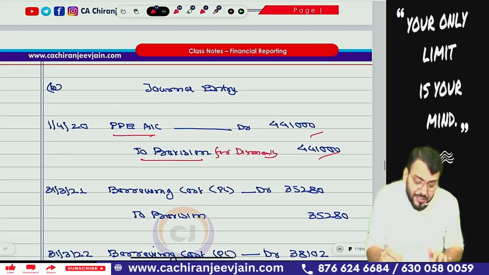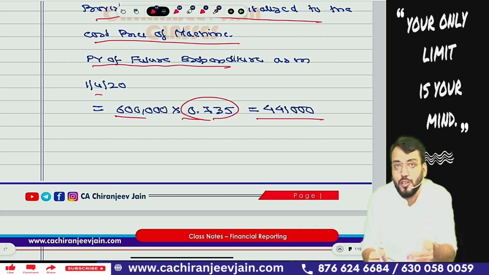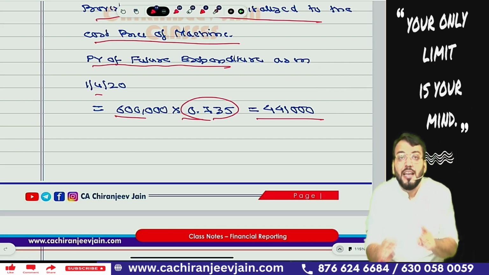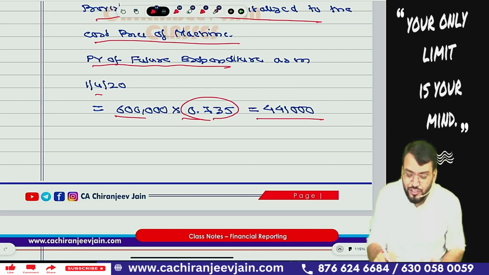Acha, I have not done the journal entry for depreciation. Why? Because they have not given the cost price of machinery. This 4,41,000 will be capitalized to the cost price of machinery, and the entire cost will be allocated over 4 years. However, you can give the depreciation journal entry for this.